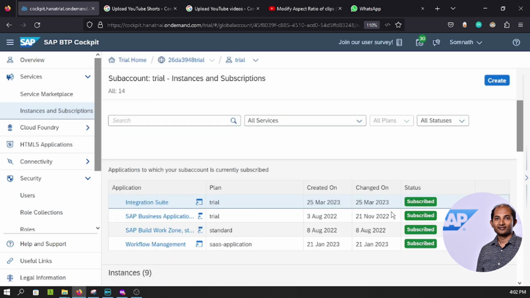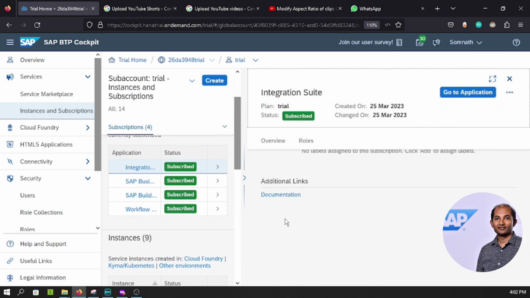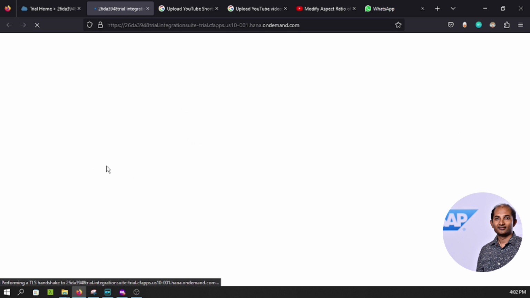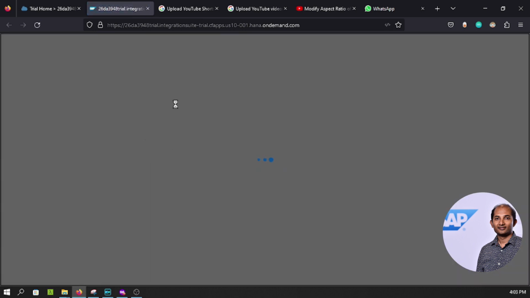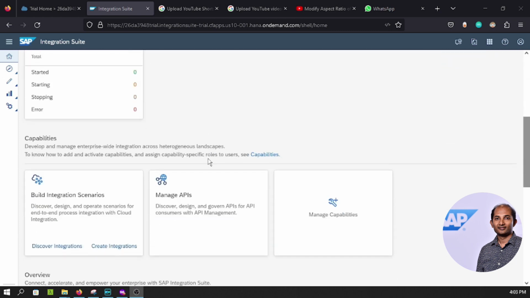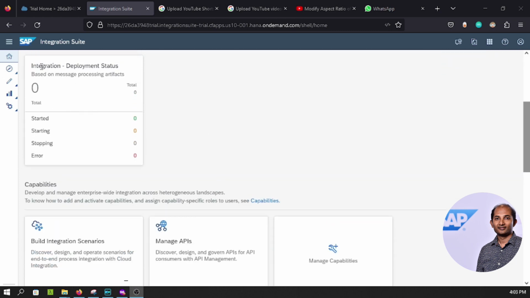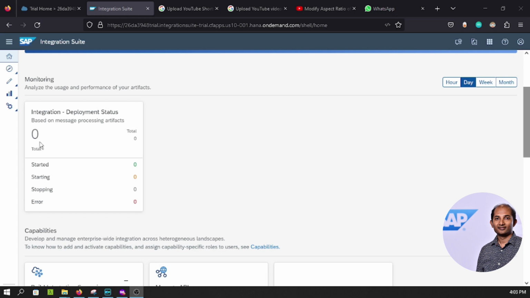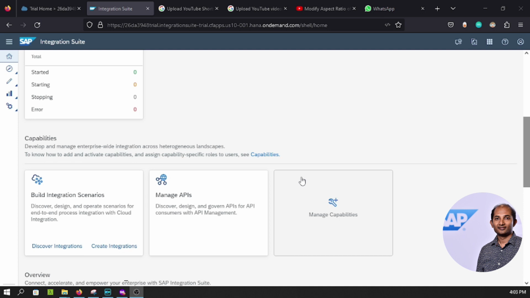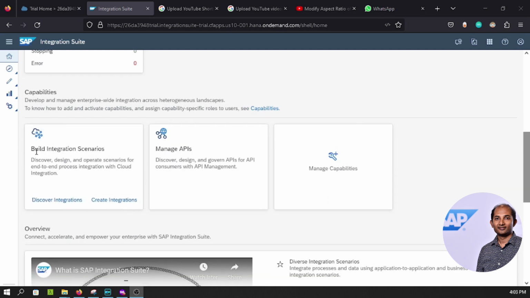Click on here, and from integration suite, you can go to application. It may happen again that you are not able to click those tiles because of the cache issue. So you may need to copy it and open it in a private window. Let's see how it works in my case. Now I can see things are a little different. We have new tiles added after adding all those roles, kind of monitoring things, status, when it started, starting, stopping, etc. Different integrations are showing.